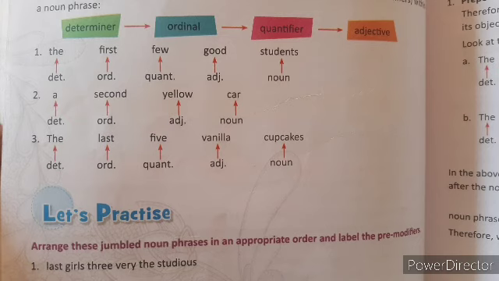Then let's practice. We have some homework. Arrange these jumbled noun phrases in appropriate order and label the pre-modifiers.